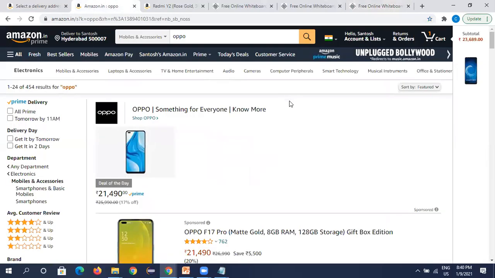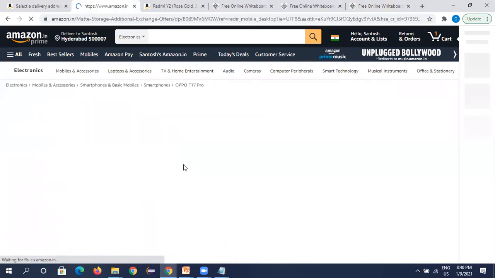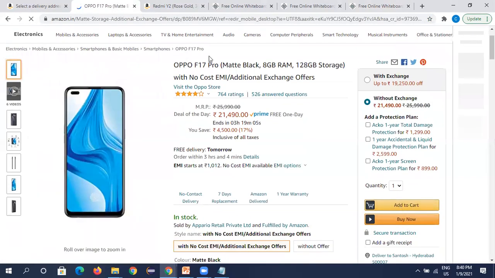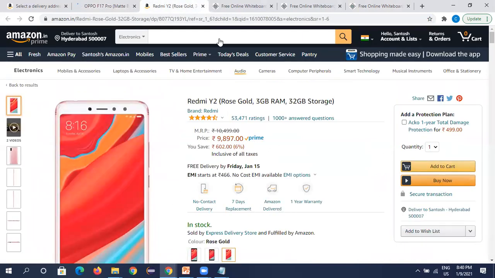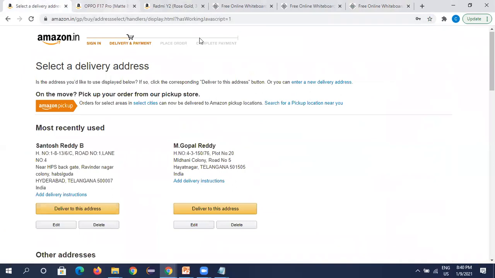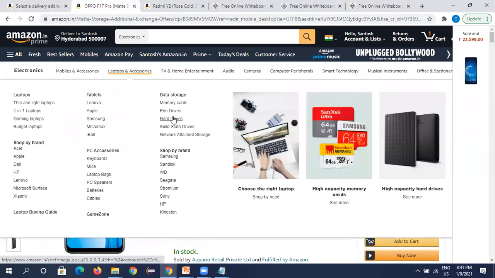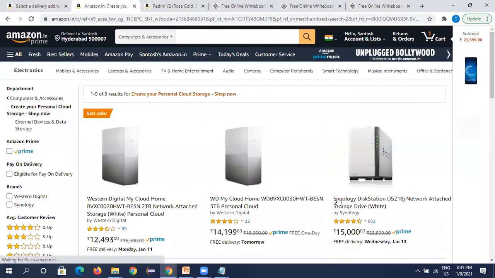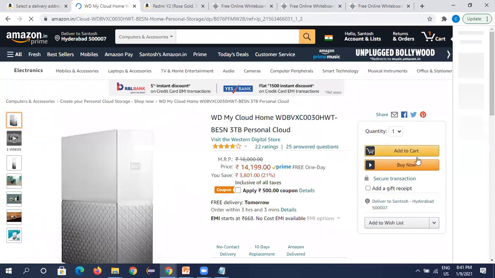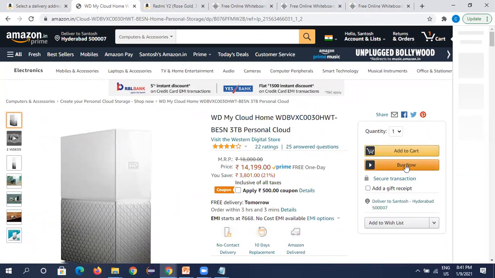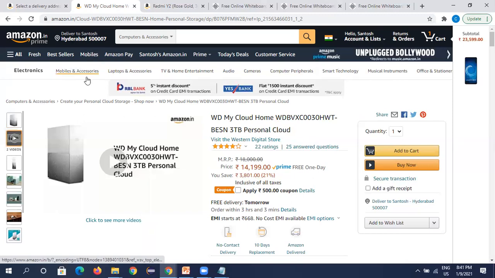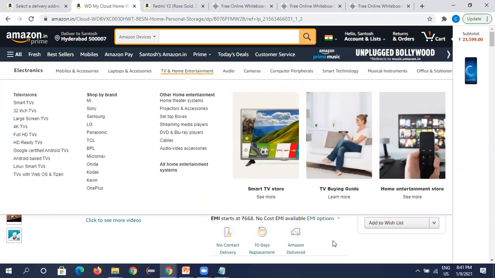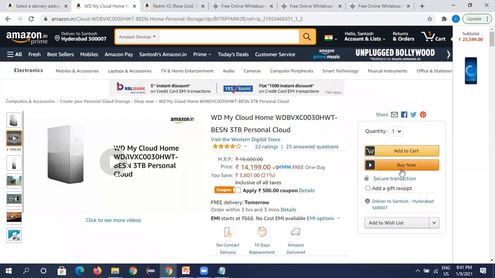See, if I select this Oppo mobile, here you see buy now and add to cart. If I go for this one, you see the same. And if I go for any other category, see here laptops, I go for hard drives. Here you see the same. If I select any hard drive and try to purchase, here is the same add to cart functionality. So if there is a change in this add to cart functionality, it will impact all other categories of the application, right? Mobiles, laptops, cameras, or anything else, anywhere you go, the same add to cart, buy now function.